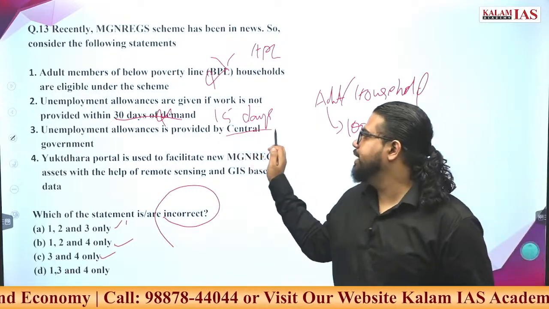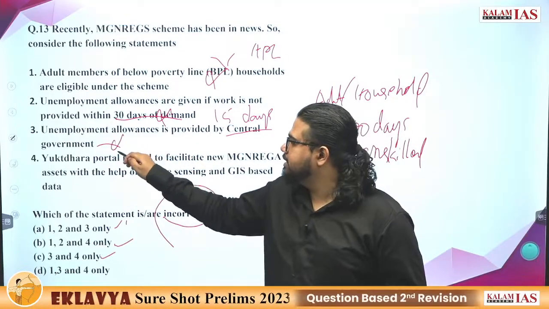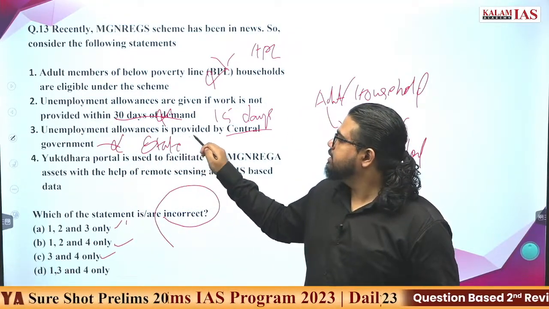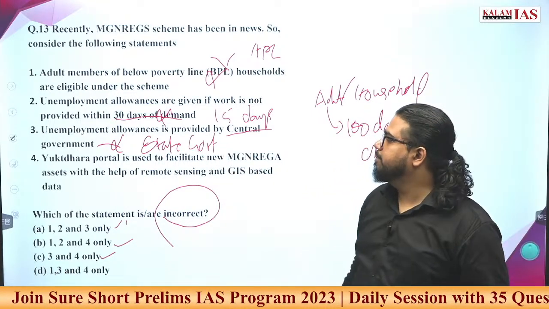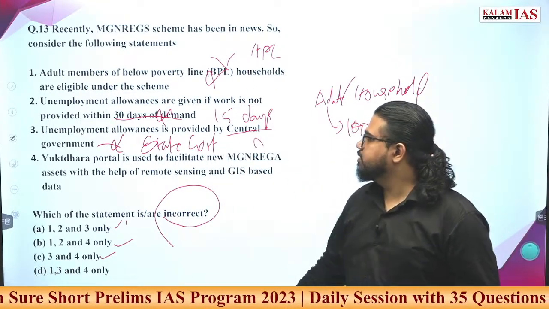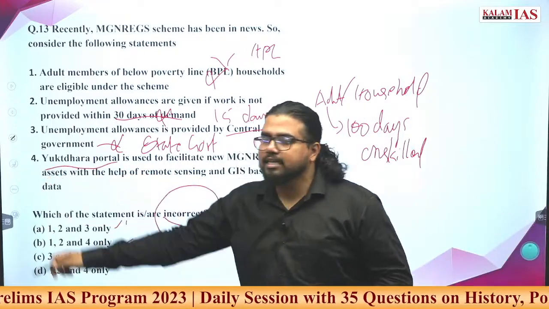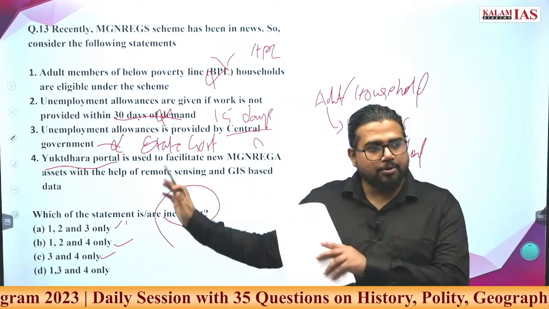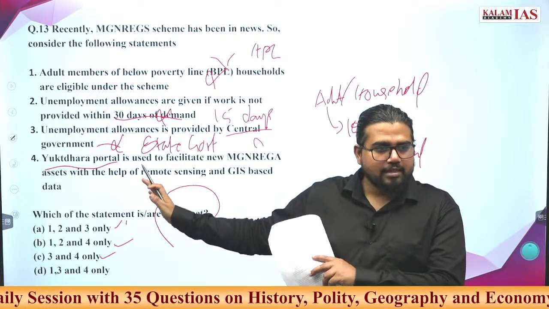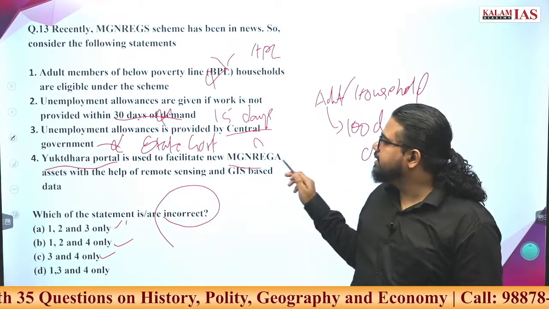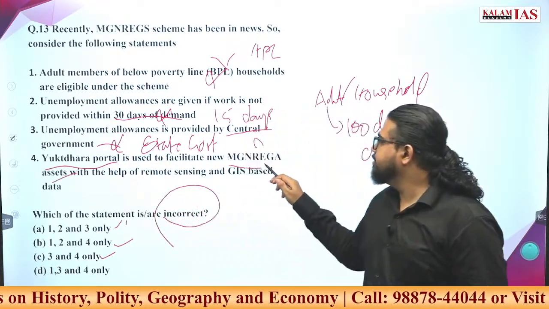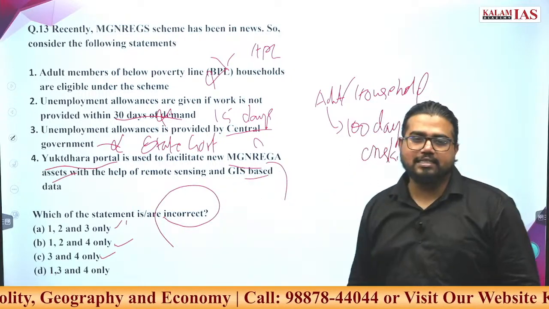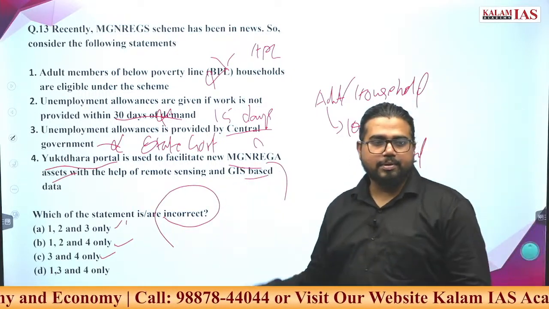This allowance is paid by central government. It is not paid by central government. It is the responsibility of the state government. So, fourth one is Yukta Dhara portal. This is a current affairs statement. If you read some more, you should be aware of this. This is a portal exactly for facilitating Manrega assets. It will connect with GIS based data, tagging and everything will be there.